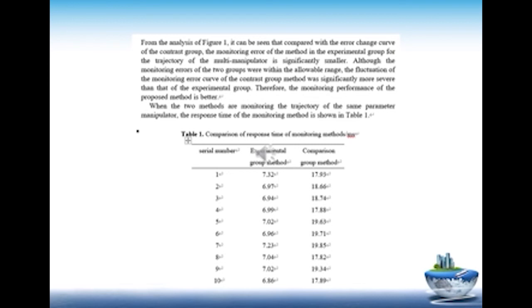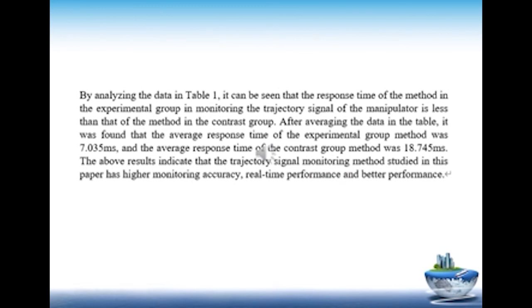When the two methods are monitoring the trajectory of the same parameter manipulator, the response time of the monitoring method is shown in Table 1. By analyzing the data in Table 1, it can be seen that the response time of the method in the experimental group in monitoring the trajectory signal of the manipulator is less than that of the method in the contrast group.